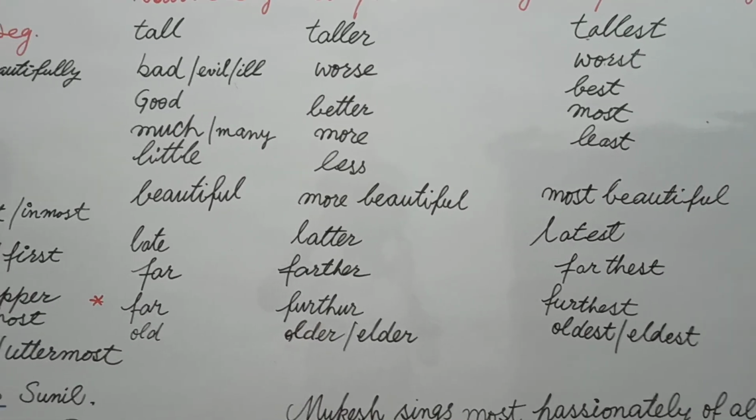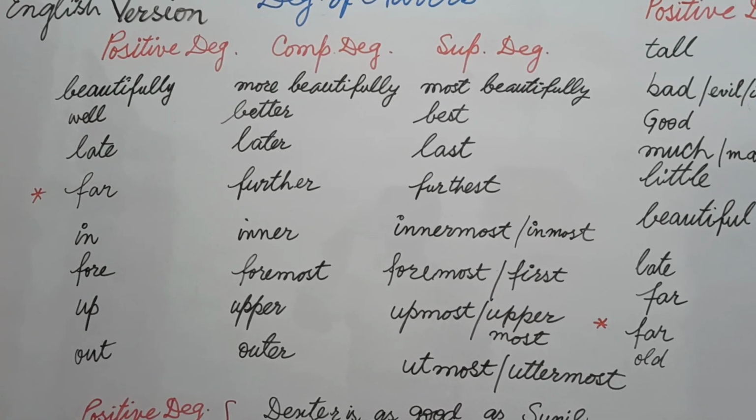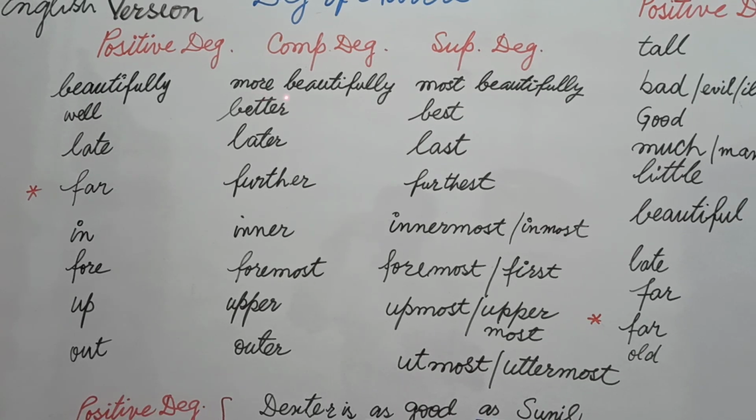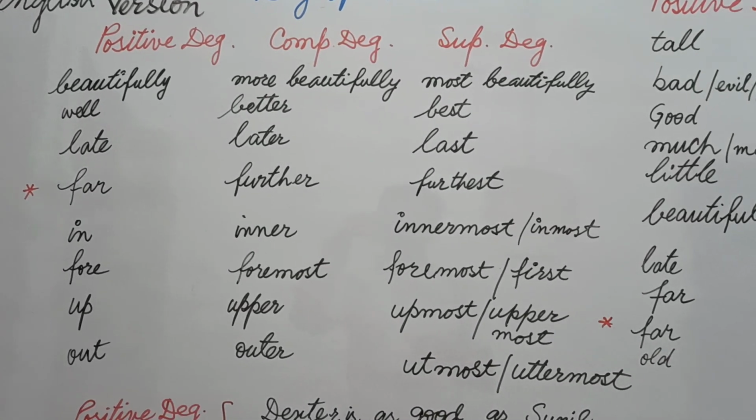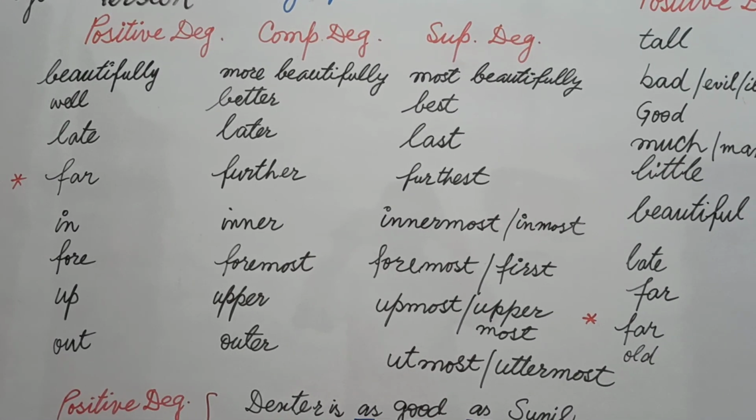Now students, let's see degrees of adverb. Beautifully, more beautifully, most beautifully. It means we use additional words, more and most, here in this way, because the word that says something about an adjective is called an adverb.